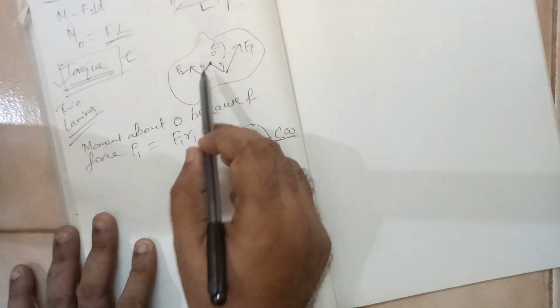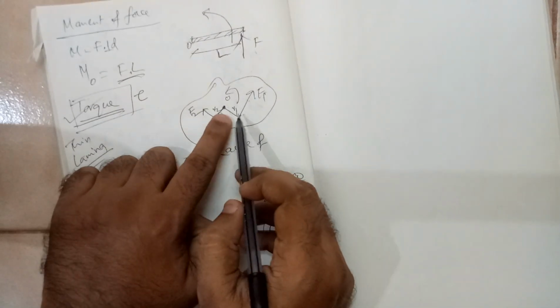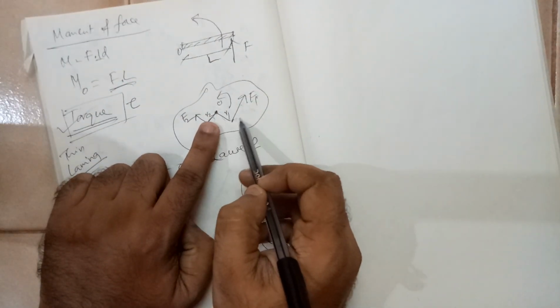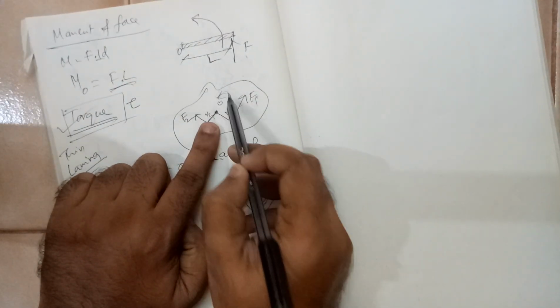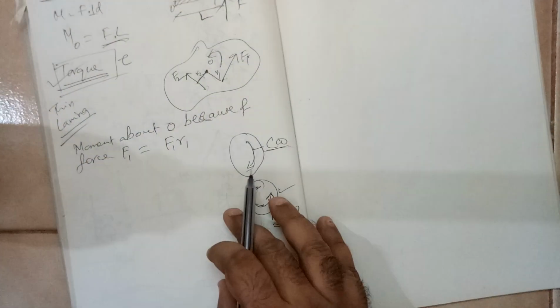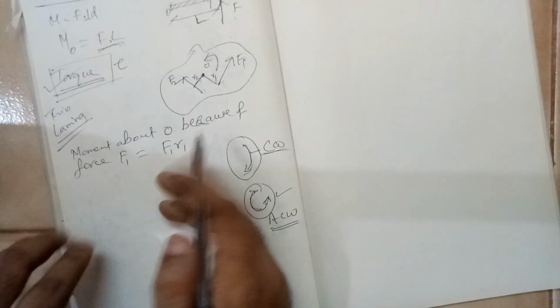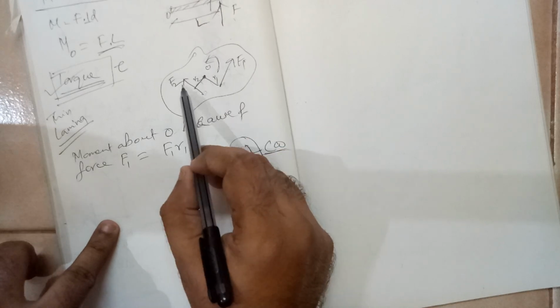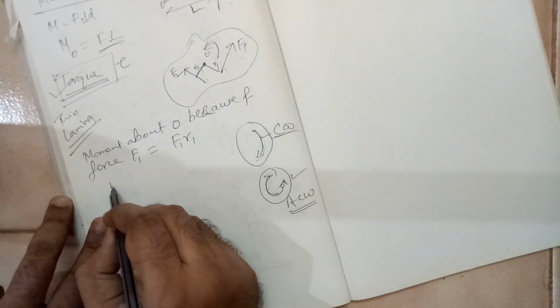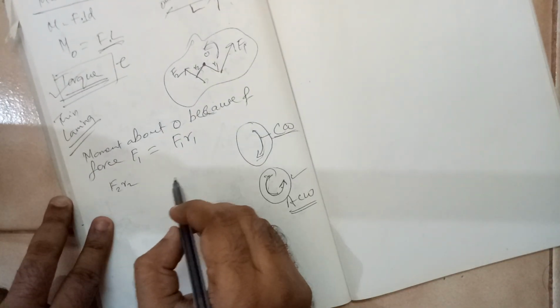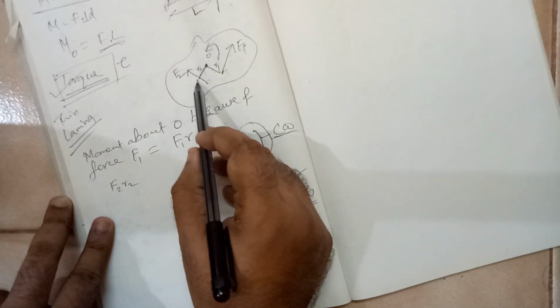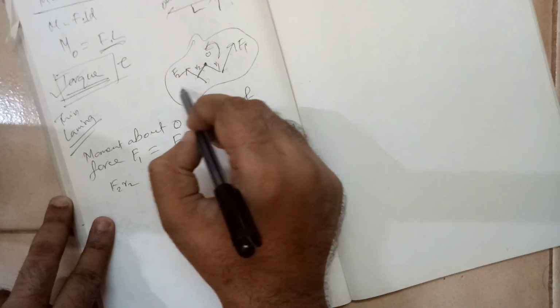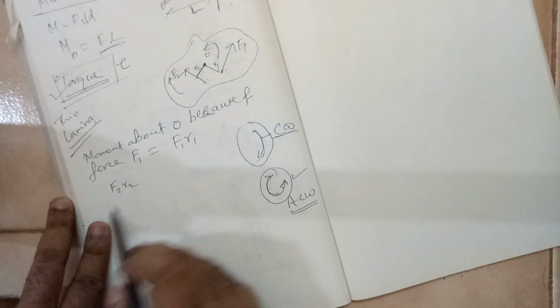Now about this point, this force is trying to rotate in a direction like this, so it is anti-clockwise. If you calculate the moment about O because of this force, it will be F2 into R2. Because of this force, it is trying to rotate in a clockwise direction.